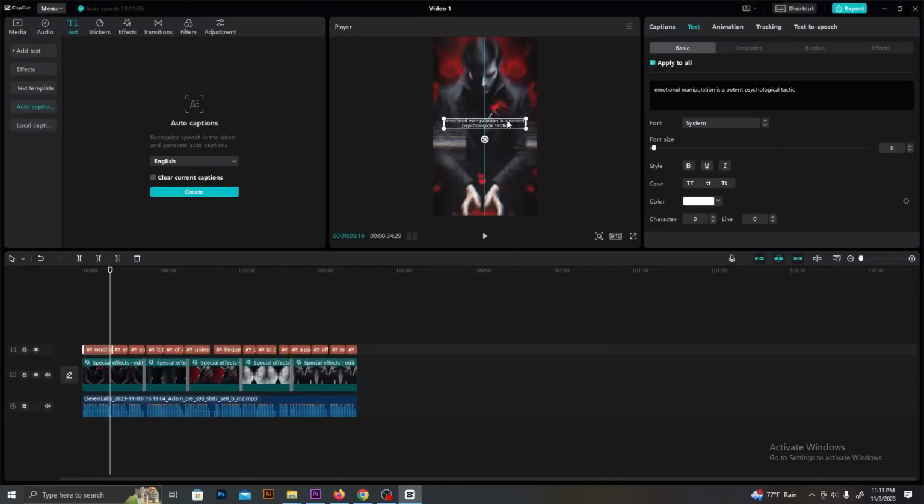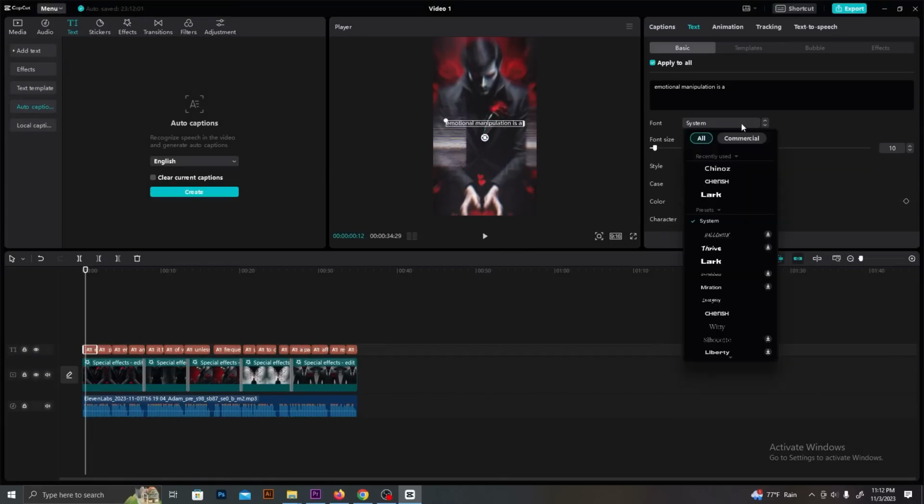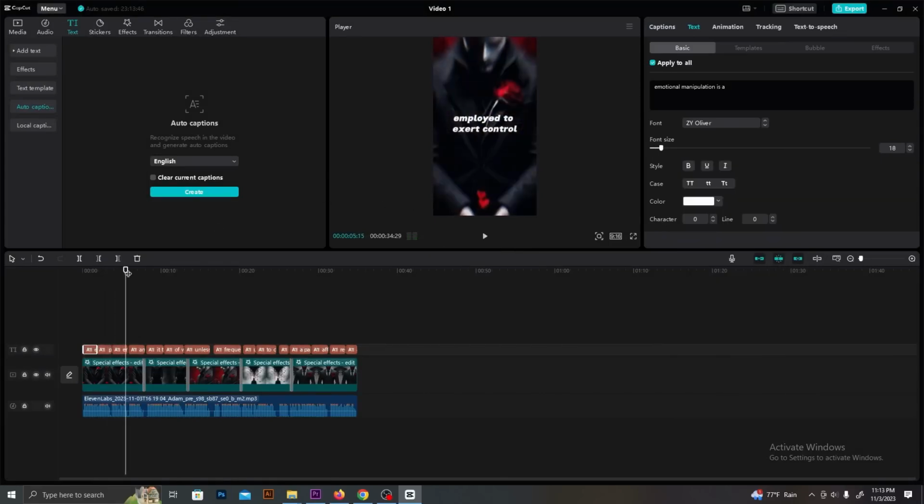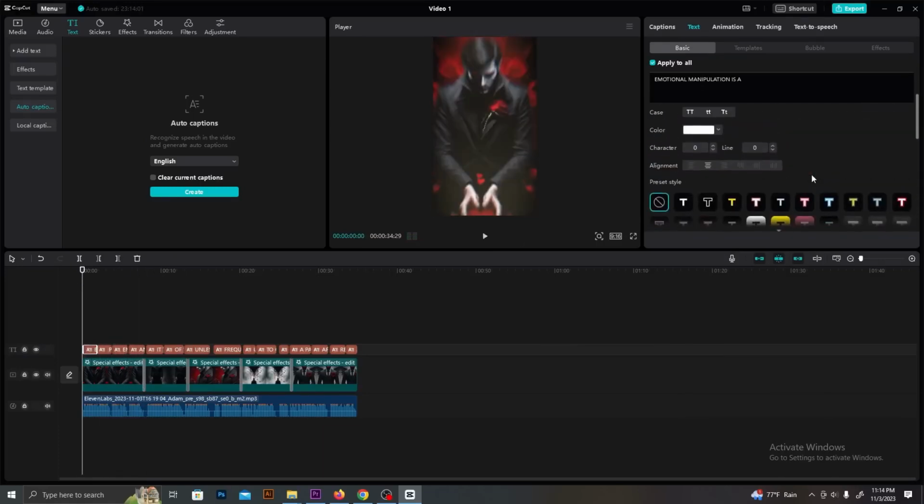I will make the text size bigger and change its fonts as well. Edit these texts in an interesting way. It's completely up to you. I would recommend using bold fonts and simple colors.